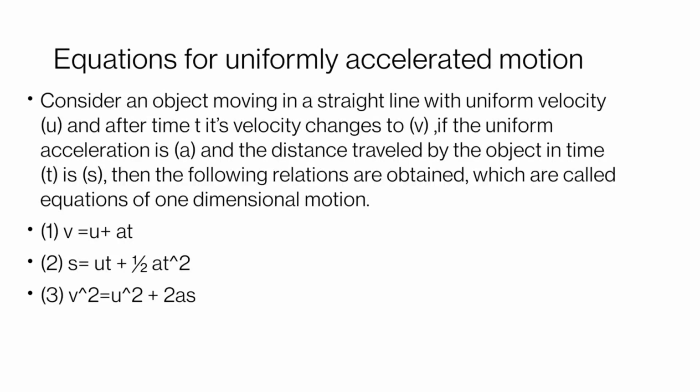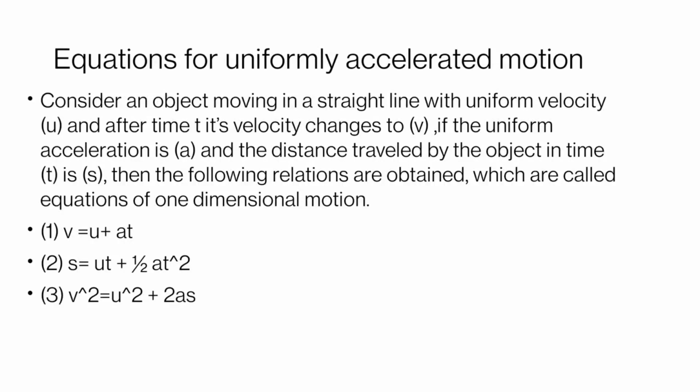The second equation of one-dimensional motion gives us the distance traveled in time t, and that equation is s = ut + (1/2)at². And our third equation of one-dimensional motion is v² = u² + 2as.